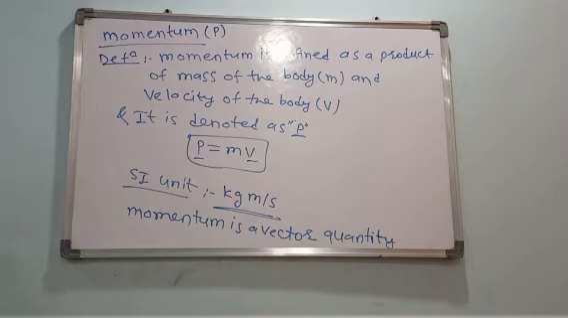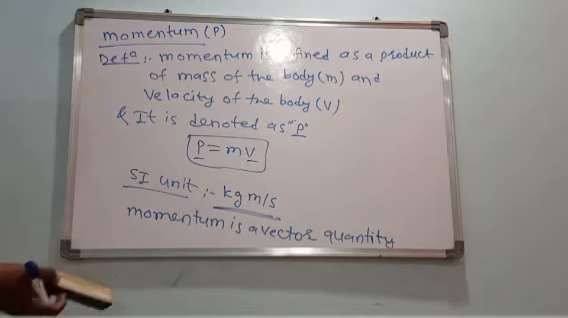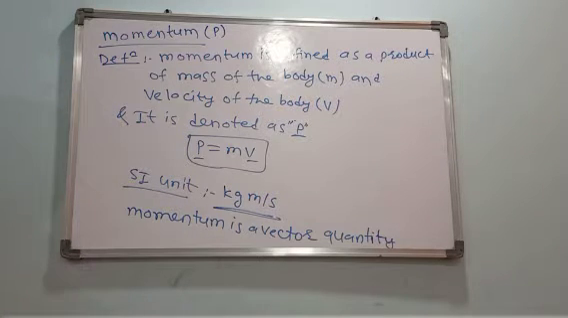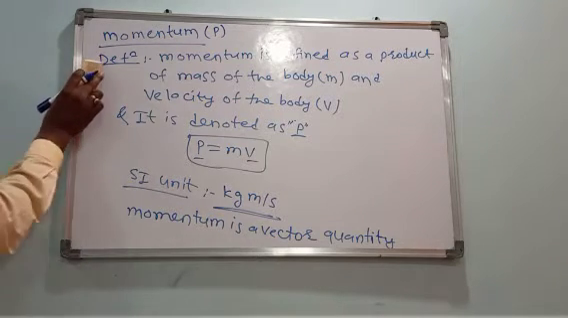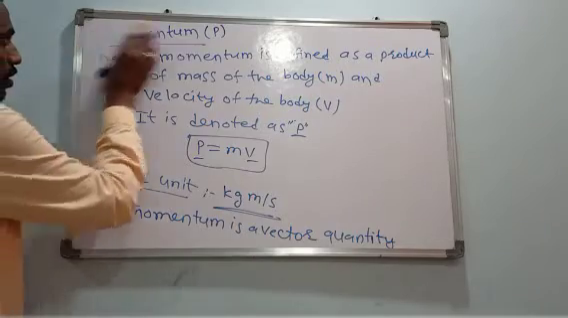Write down this. This momentum is helpful for defining Newton's second law. Momentum is the product of mass of the object and the velocity of the object, and it is denoted by p. Therefore, p is equal to m into v. The SI unit of momentum is kg meter per second, and momentum is a vector quantity. Now we have to define Newton's second law.